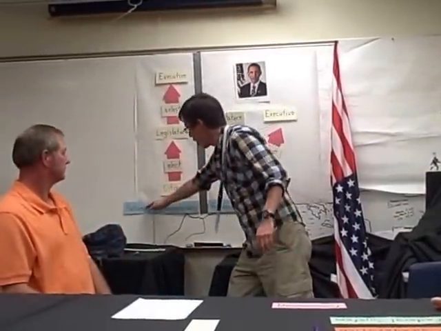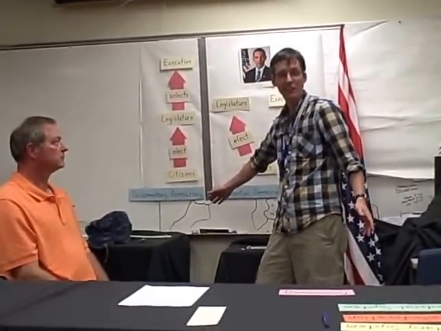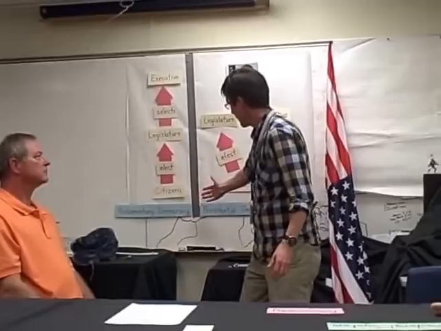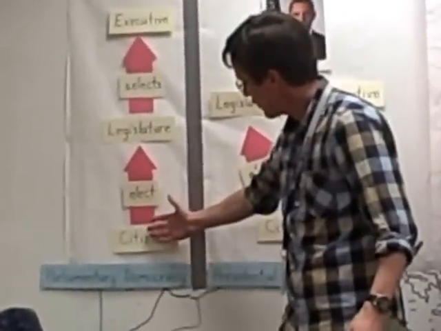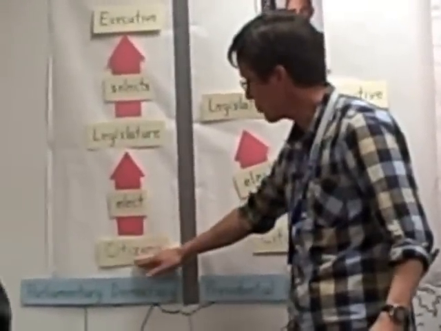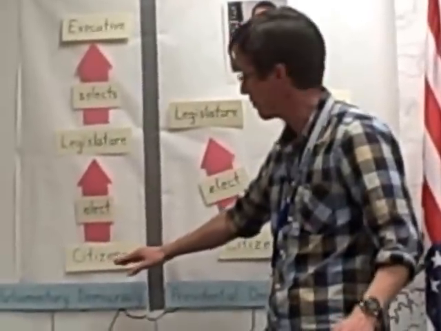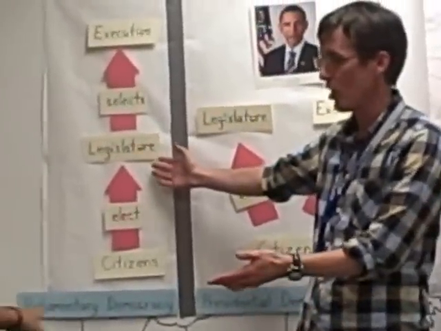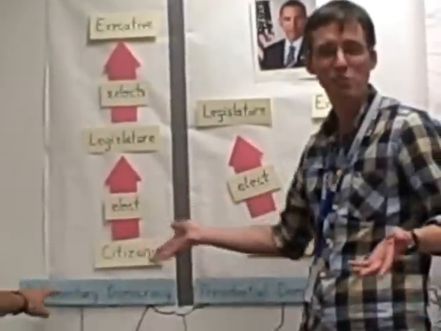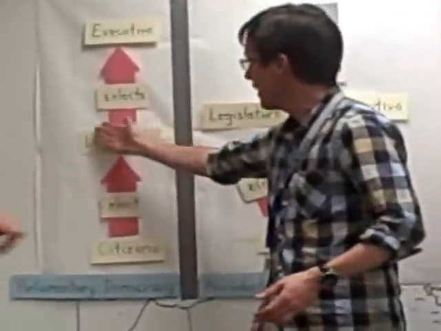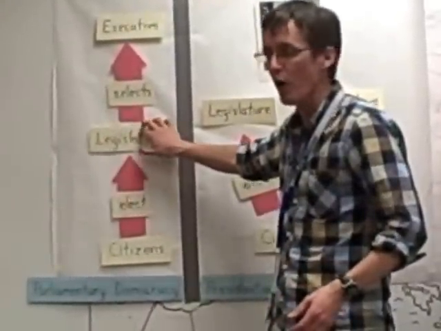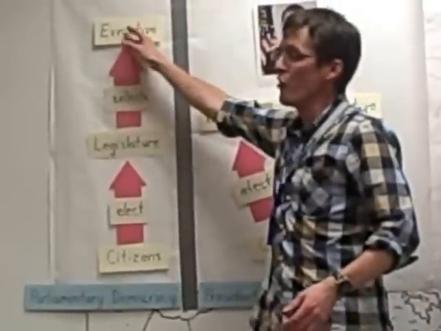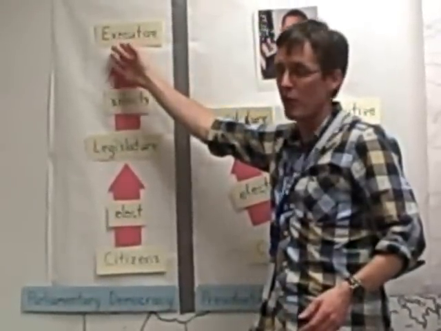So we have right over here a parliamentary democracy, such as they have in the United Kingdom and many other countries. In this type of democracy, citizens have free and fair elections. They elect the legislature, which is usually called the parliament. Parliament, makes sense. Parliamentary democracy, parliament. And then the legislature or parliament selects who the executive, the head of government, will be.